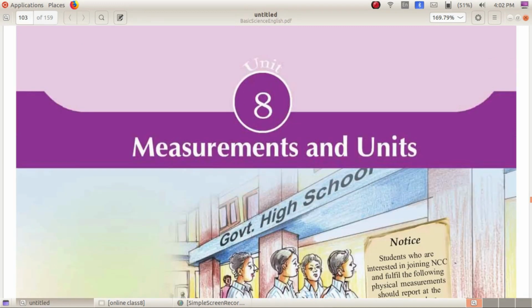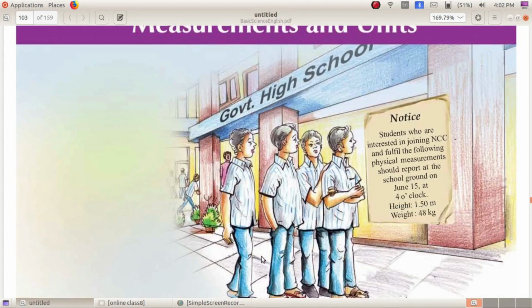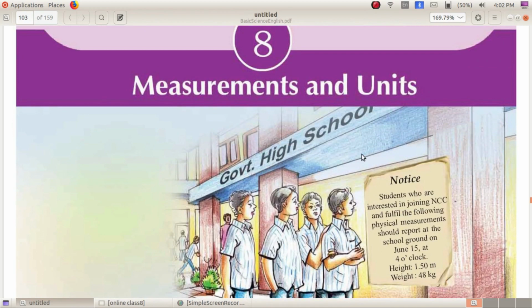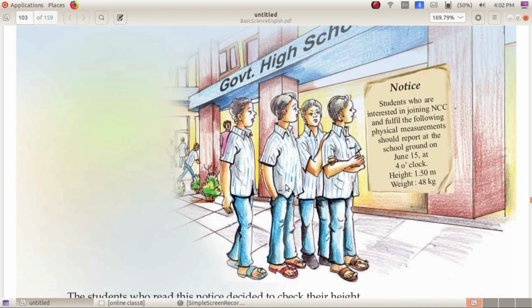Here a notice is observed by a few students, in which it is written: students who are interested in joining NCC and fulfill the following physical measurements should report at the school ground on June 15 at 4 o'clock. Height 1.50 meter and weight 48 kg.